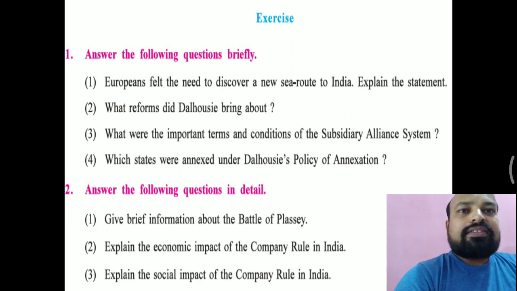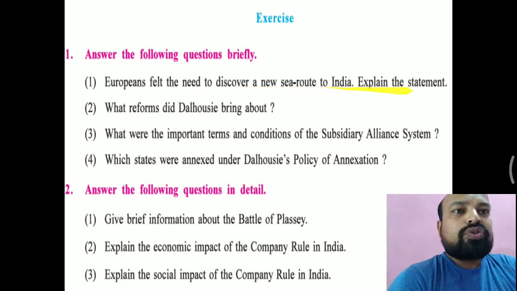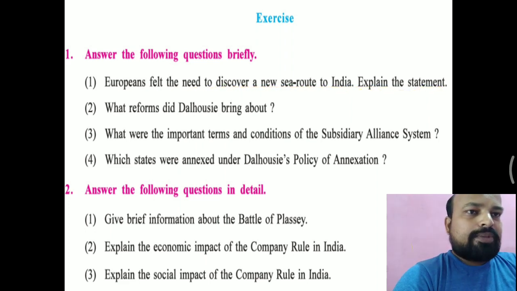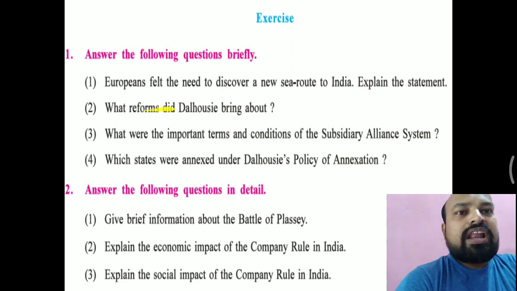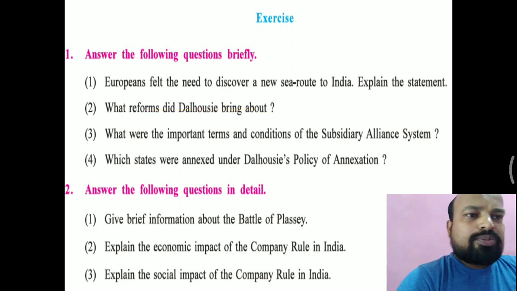Okay, let us see the exercise now. Answer the following questions briefly. First question: Europeans felt the need to discover a new sea route to India. Explain the statement. This question's answer you have already written in the notebook I gave you, so you just have to prepare it. What is the reason to discover a new sea route to India? Next, write what reform Dalhousie brought about. Which reforms were made by Dalhousie?